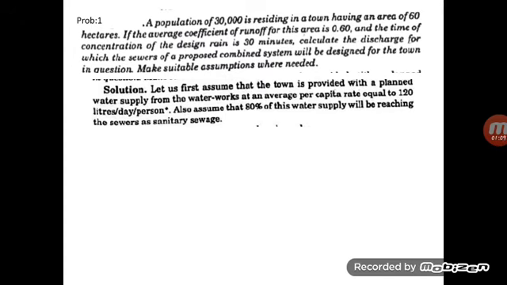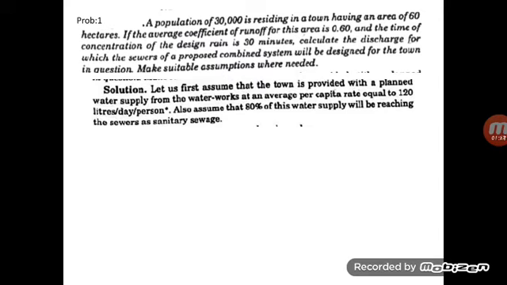They have given the area in hectares and the number of people residing in that area, and for that we are going to assume the per capita demand as 120 liters per day per person.